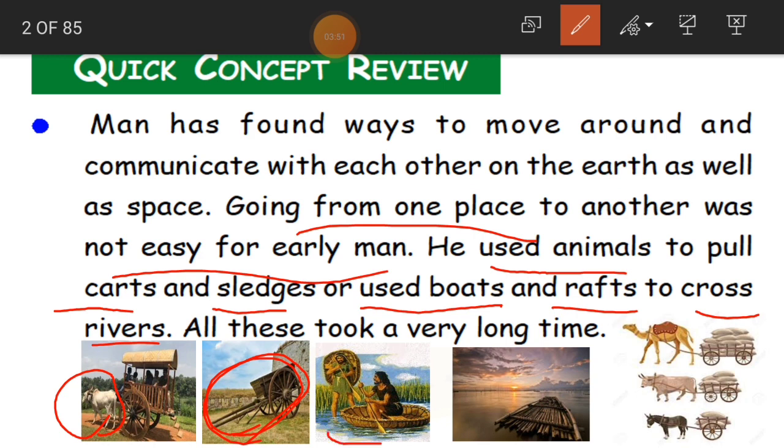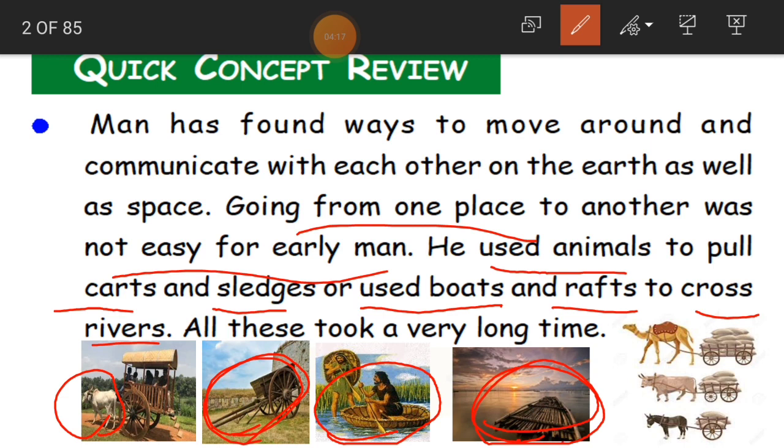And see how the early man's boat was. It is not like the boats we have in these modern days. This boat is of an old model, which the man himself prepared with his hands. They didn't use any machines to prepare these boats and rafts. This is a raft, children, in this picture.